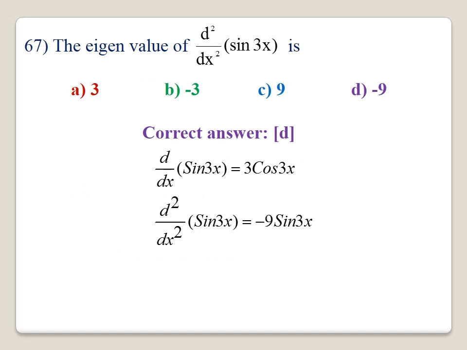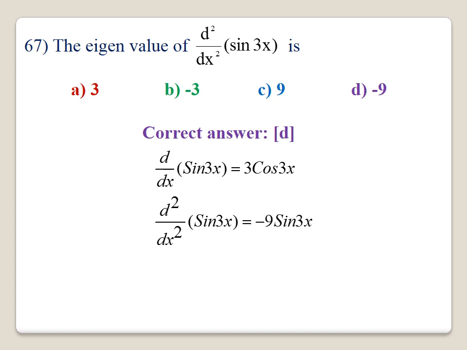The eigenvalue of d square by dx square of sin 3x is minus 9. First you differentiate sin 3x. D by dx of sin 3x will be equal to 3 cos 3x. Then you differentiate once again. D square by dx square of sin 3x will be equal to minus 9 sin 3x.